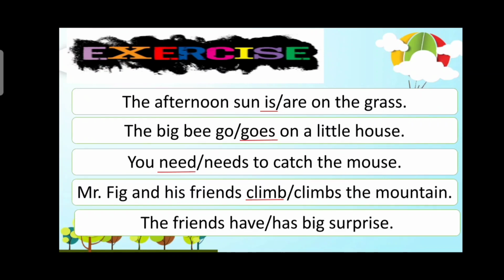And lastly, the friends has big surprise. What do you think is the subject in this sentence? The subject is friends, and friends is a plural subject. Therefore, the verb should be in the base form, and it should be have. The friends have big surprise.